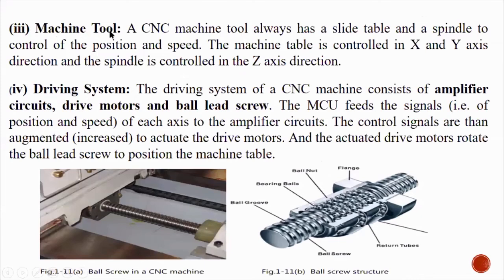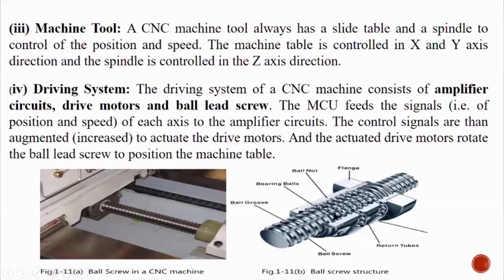So this machine tool will have to move along the X, Y, and Z directions. But how do they move? They are moved by these driving systems, right? What does it consist of? It consists of an amplifier, driving motors and a ball screw.